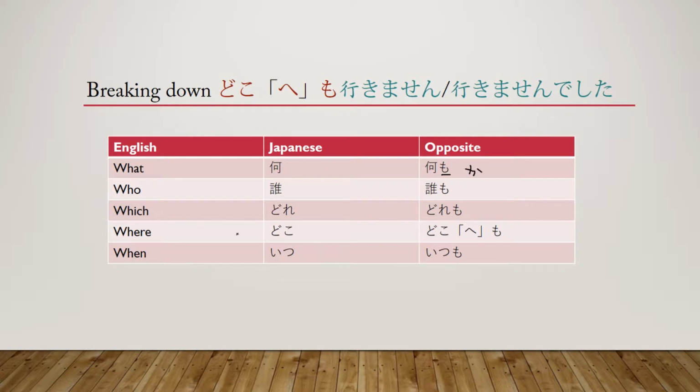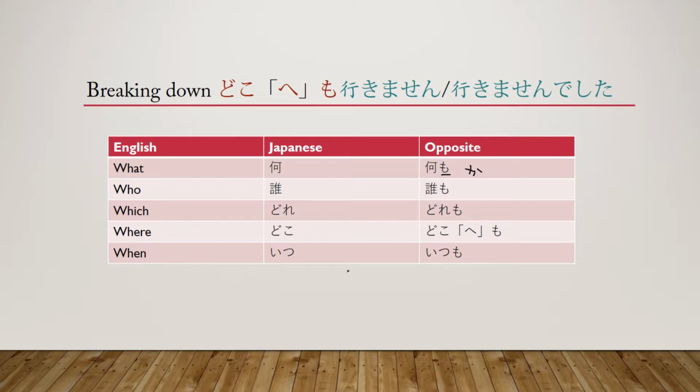Okay, moving along. Now we have dore, which means which. If you add the mo to the end of it, it becomes doremo, which means none. Then we have doko, which means where. And as we discussed a second ago, if you have doko e mo or just doko mo, you can add the particle here or not. It's optional. But if you have doko e mo or doko mo, then that means nowhere.